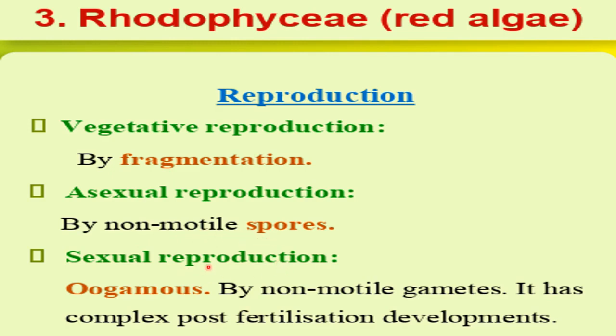Then sexual reproduction is always oogamous. Oogamous means the female gamete is larger and static. So here oogamous type of sexual reproduction occurs by non-motile gametes, and it has complex post-fertilization development. So what happens after the fertilization of gametes, zygote is formed and that undergoes development. Those developmental stages of the zygote are of complex type.